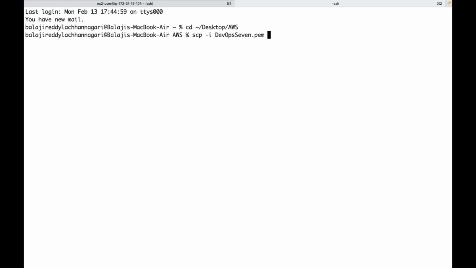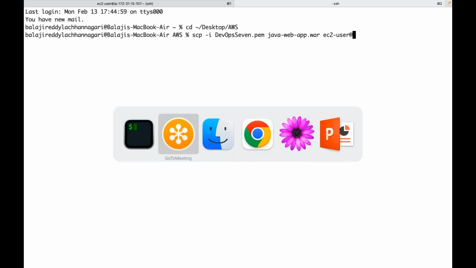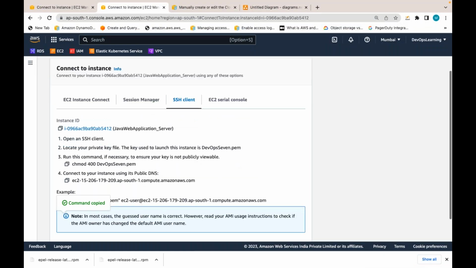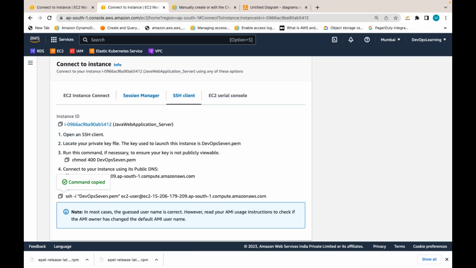Let me copy the WAR file which is there in my local laptop to that server just to deploy this application. But again, CloudWatch is very difficult to configure and hard to use. That's why you have a lot of other custom solutions also, right? Can you go with Prometheus, maybe AppDynamics, Datadog, or whatever other open source monitoring software you have?